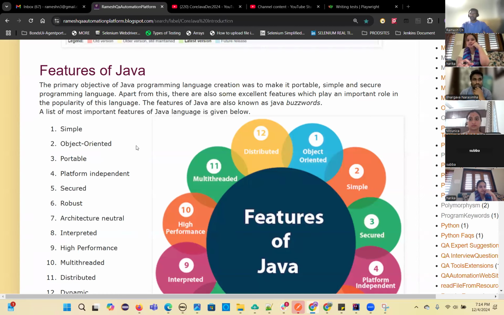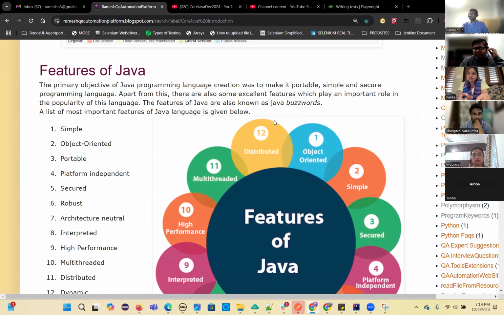Yeah. So today we are going to discuss what the features of Java are. So what screen are you seeing? The features of Java, sir. Okay, cool. Yeah, we're all on the same page.